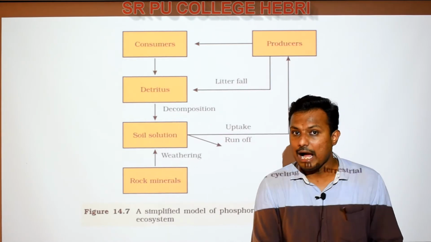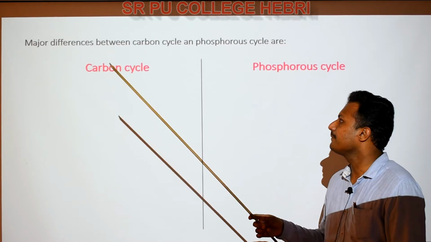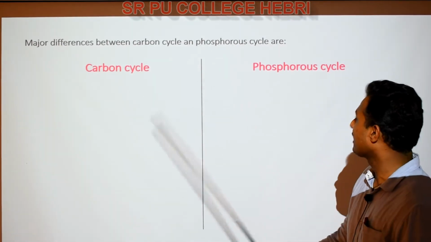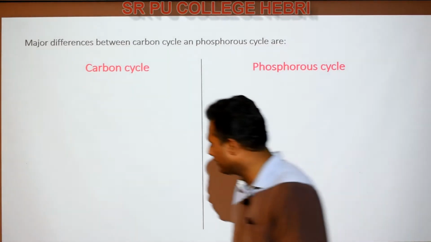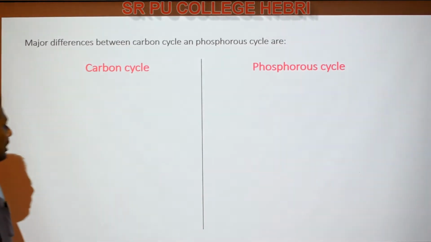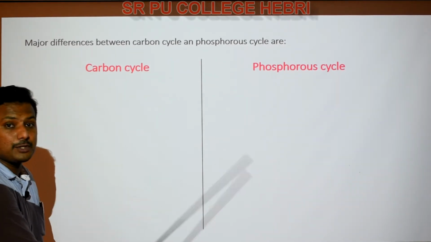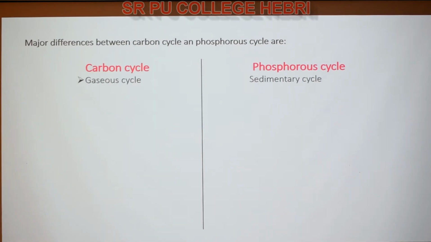Try to remember this. So these are the two different biogeochemical cycles or nutrient cycles that we have learnt in this chapter. Before going to the last part, we have to study the differences between the carbon cycle and phosphorus cycle, the major differences, which we have already covered until now. Let us try to differentiate between these two, and this can also be an important 2 or 3 mark question. Note it down.